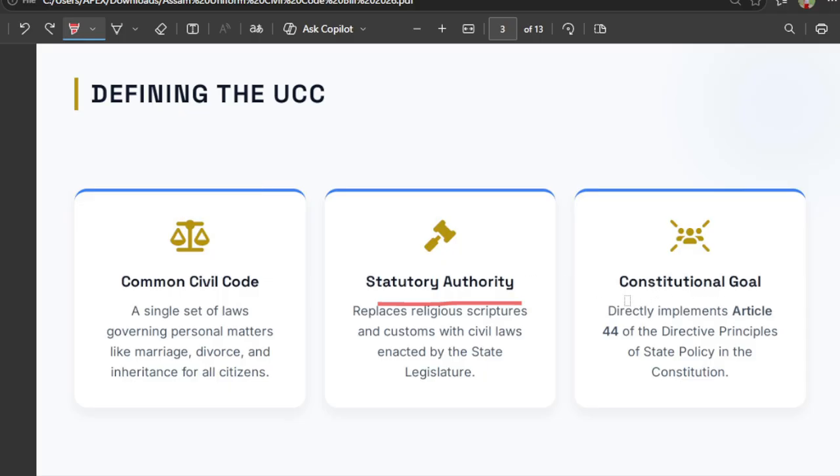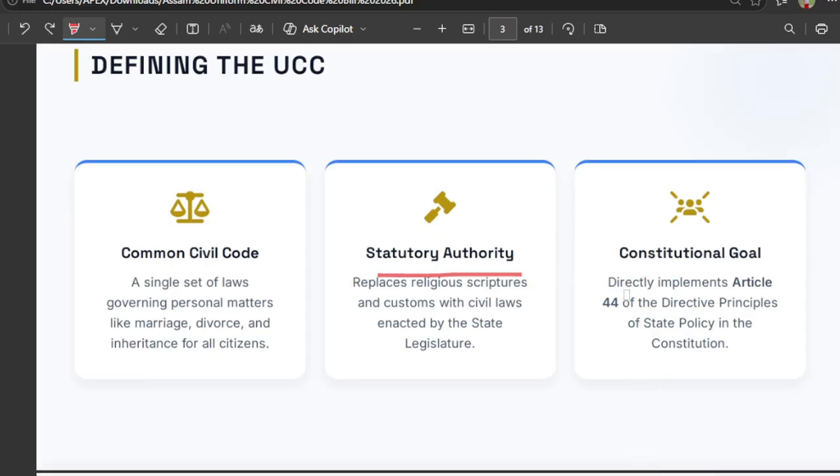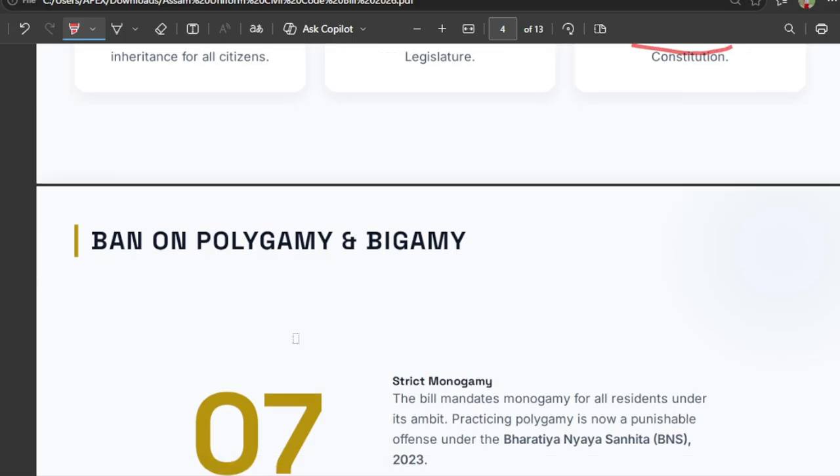The main constitutional goal is that it directly implements Article 44, the Directive Principle of State Policy in the Constitution.